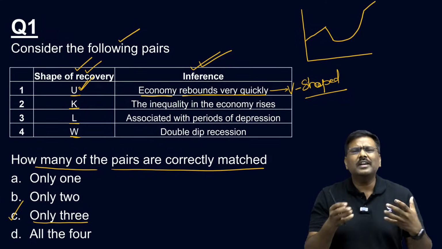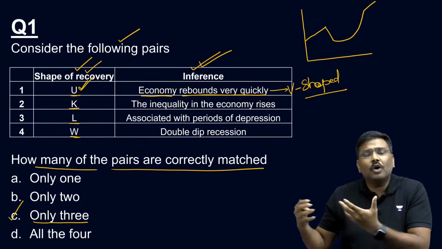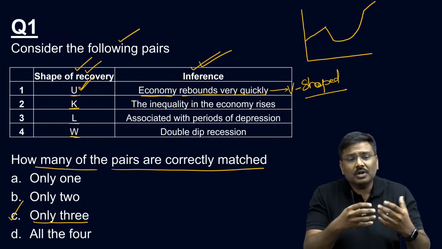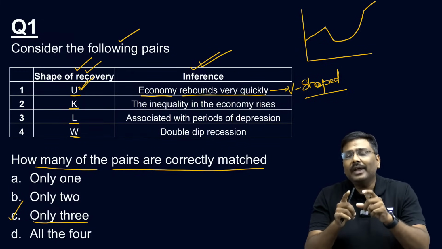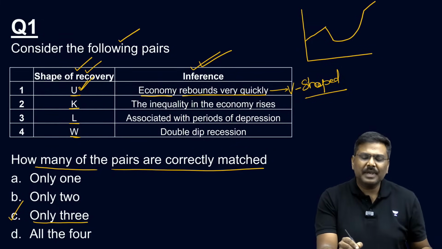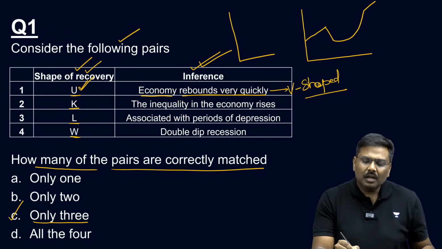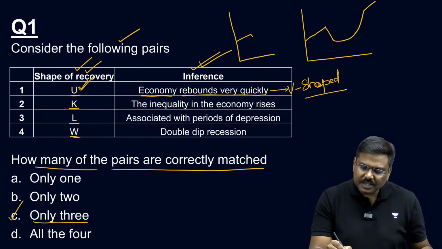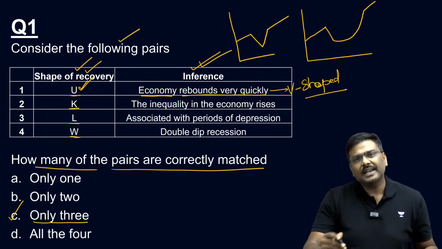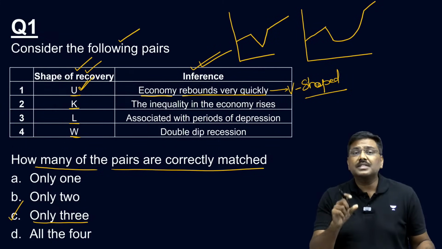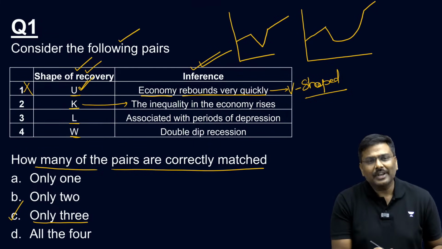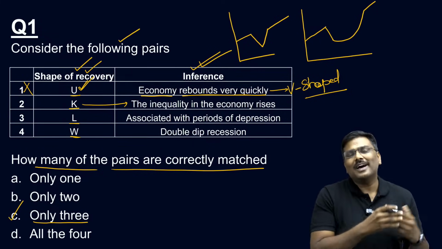And by the way, those who are wondering, sir, what is the viewpoint of Government of India? What is the viewpoint of various proponents who will support Government of India? They believe the Indian economy is experiencing a V-shaped recovery. That is, the economy will have a crash like this, experience a contraction, and at a much faster pace recover and basically go back to the original path. This is a V-shaped recovery. So the first pair is wrong.